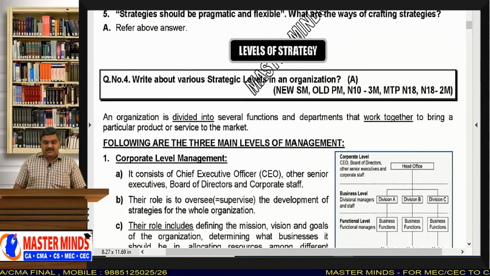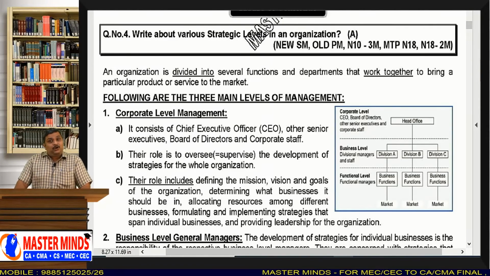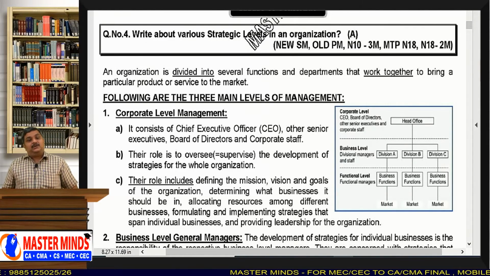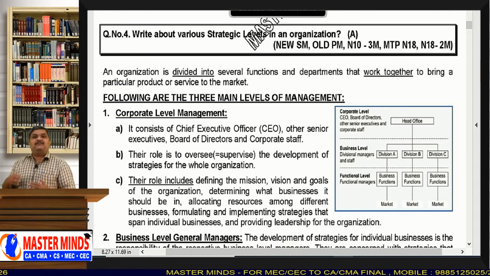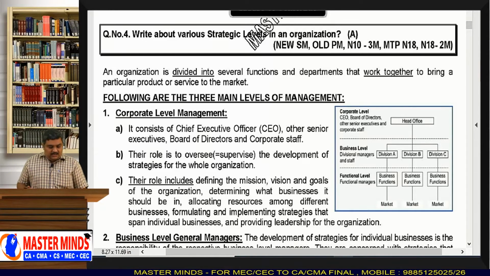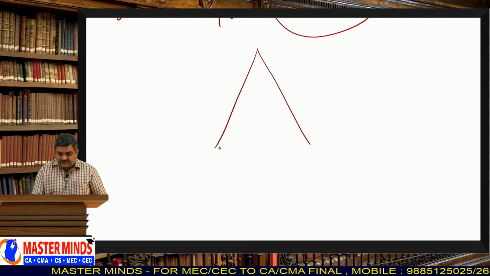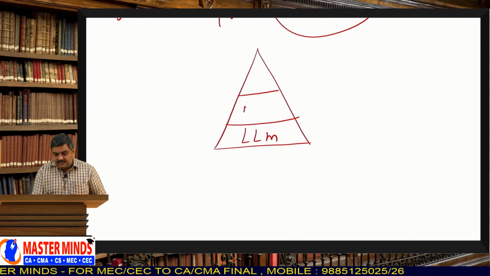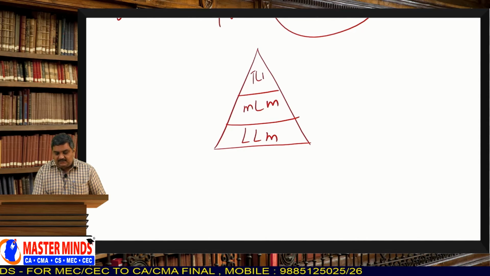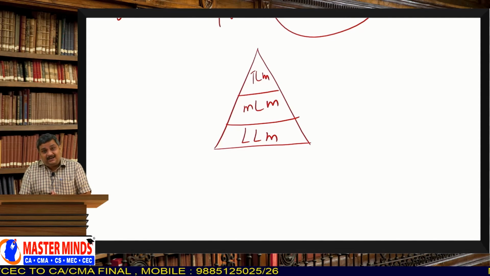Now, let us move forward to levels of strategy. That means an organization should formulate strategies at different levels. See, generally we represent an organization in a pyramid structure, isn't it? Like this, we represent an organization. So this will be the low level management, and this will be the middle level management, and this is the top level management. See, why do you take the pyramid structure, sir? Why don't you take a circle and tell us?